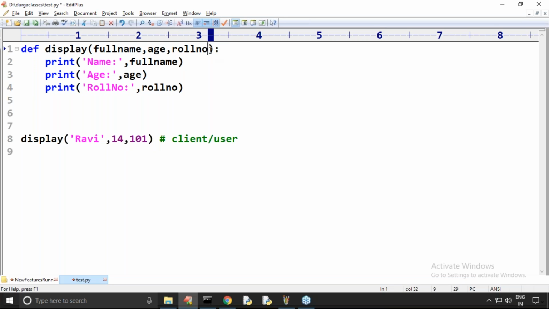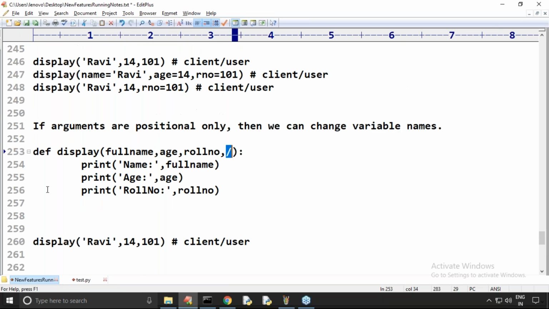Remember that. So if the parameter names are not important, or the parameter names may be changed in the future, it is highly recommended to declare those parameters as positional only with the forward slash. That is one use case. Any doubt?